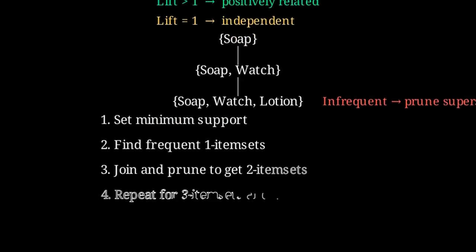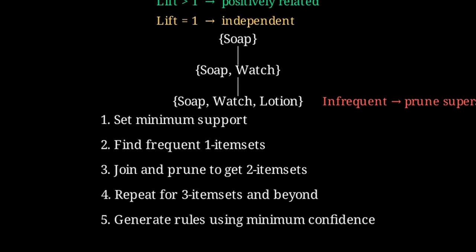Here is how the algorithm works. Step by step, we set a minimum support threshold, then find frequent one-item sets, then join and prune to build larger sets, and finally generate rules that meet a minimum confidence.